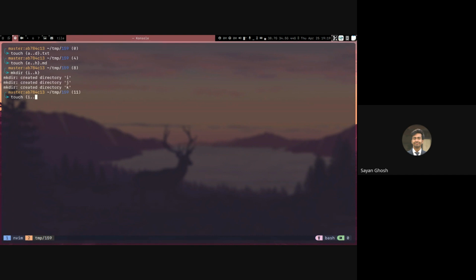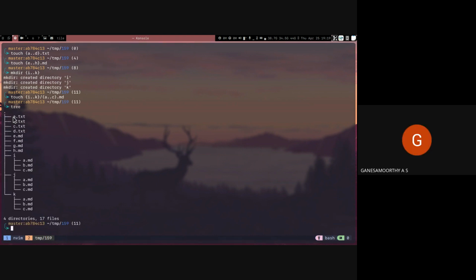And in those folders, let me also create a few markdown files. Right, so right now we have a structure like this. So we have a few text files, a few markdown files, and a few folders inside which we also have a few markdown files. Right.